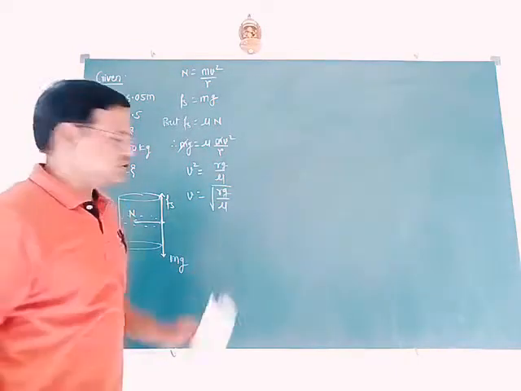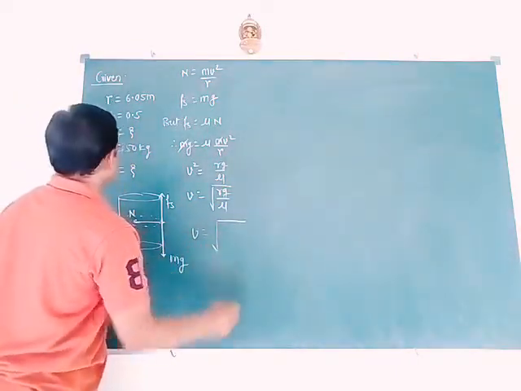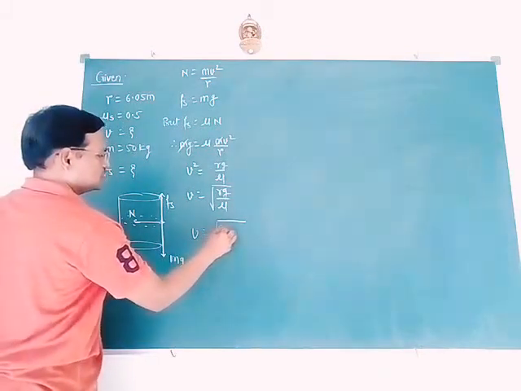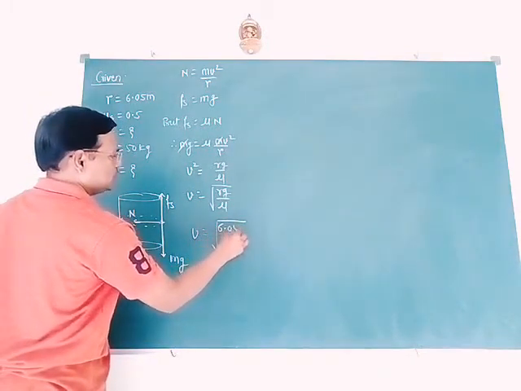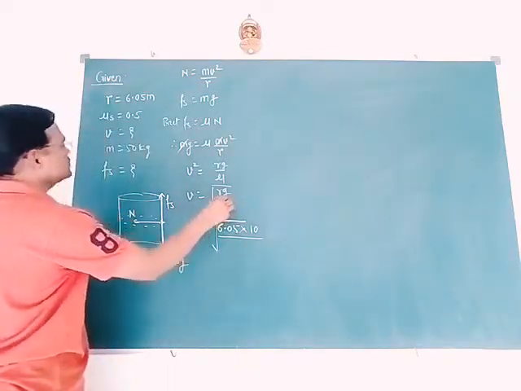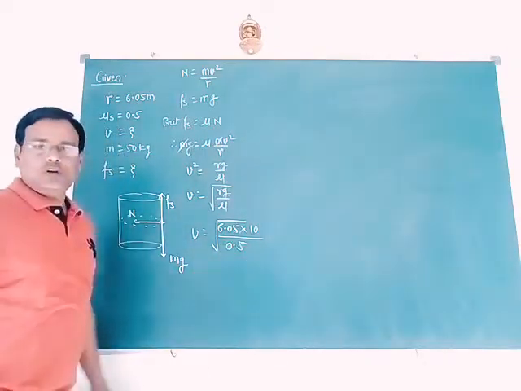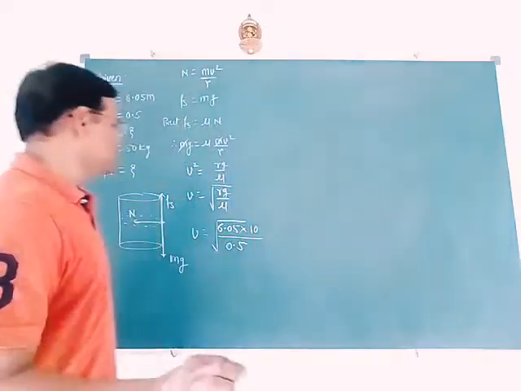If you put the values here, v equal to square root of, r is given 6.05, g we consider as 10, and mu is given 0.5. Once again, this 0.5 can be considered as 1 by 2.